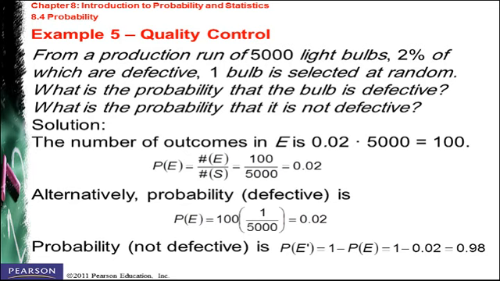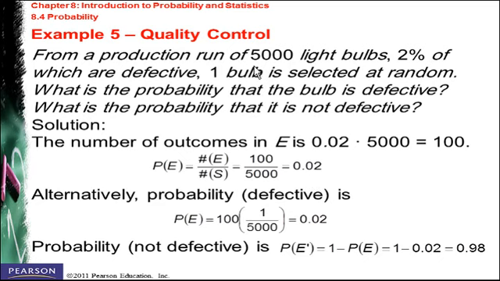What's the probability that the bulb is defective? And the second question, what's the probability that it is not defective? The first question is about a bulb to be defective. The answer is given in the question itself. It's only 2% of which are defective, so it's 2%. Or you can answer this in another way.